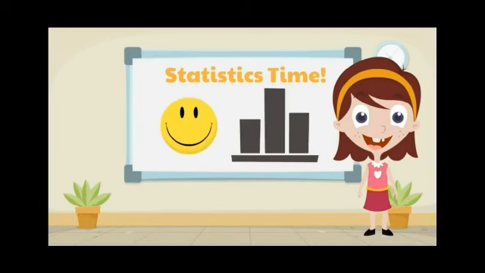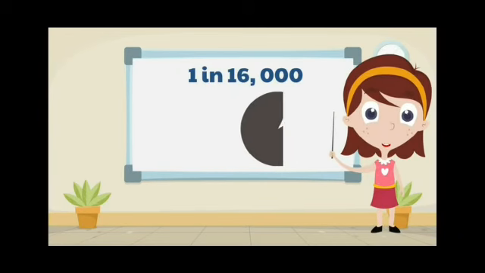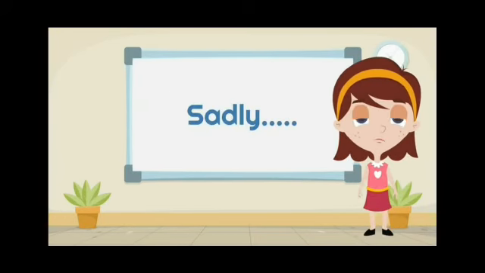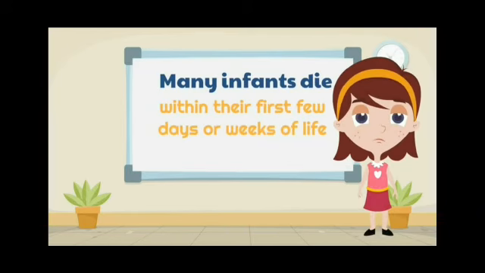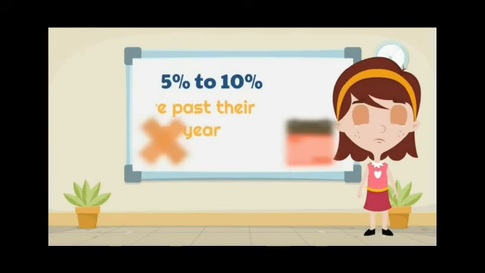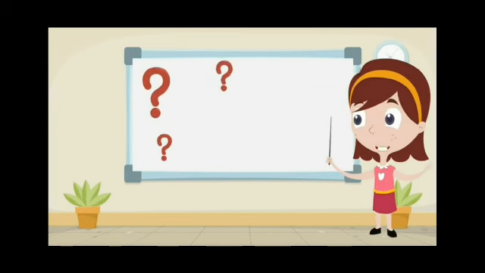Statistics say that 1 in 16,000 individuals gets this disease. The age of the woman is not a criterion for getting this disease, unlike Down syndrome. So why is there no solution for this? Because the infant dies within a few days because of many health conditions. If it lives, it will live only for the first year.